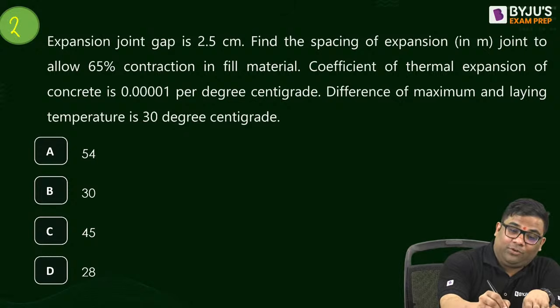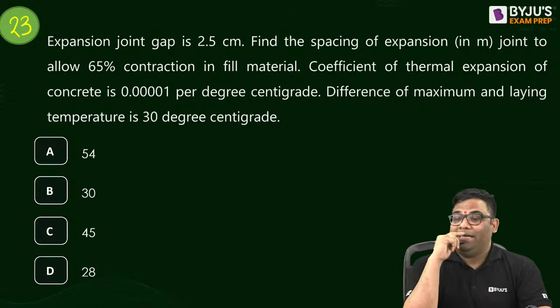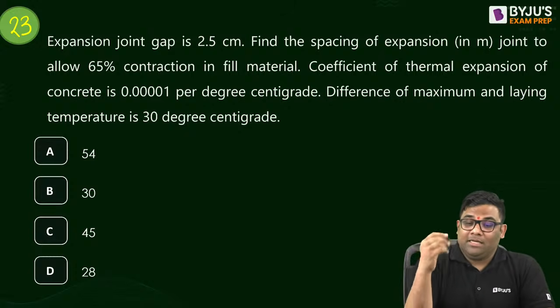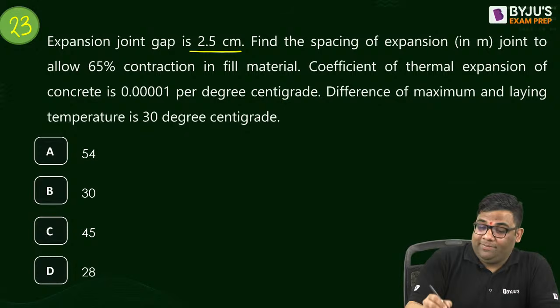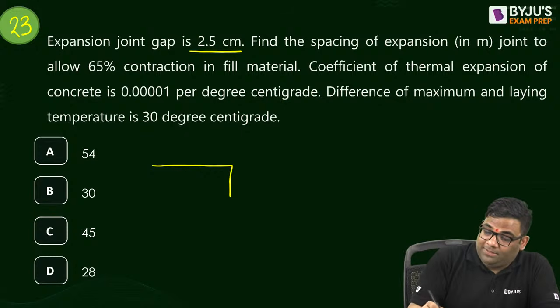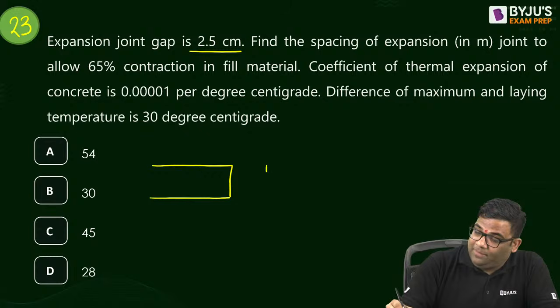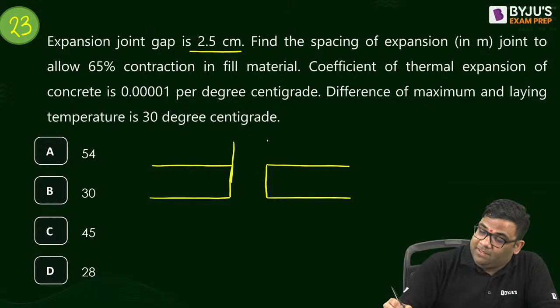Expansion joint. It's a good question, so I'll explain it to you. The gap is given as 2.5 centimeter. I'll explain this question, don't worry. And here there will be some fill material, and this is 2.5 centimeter.